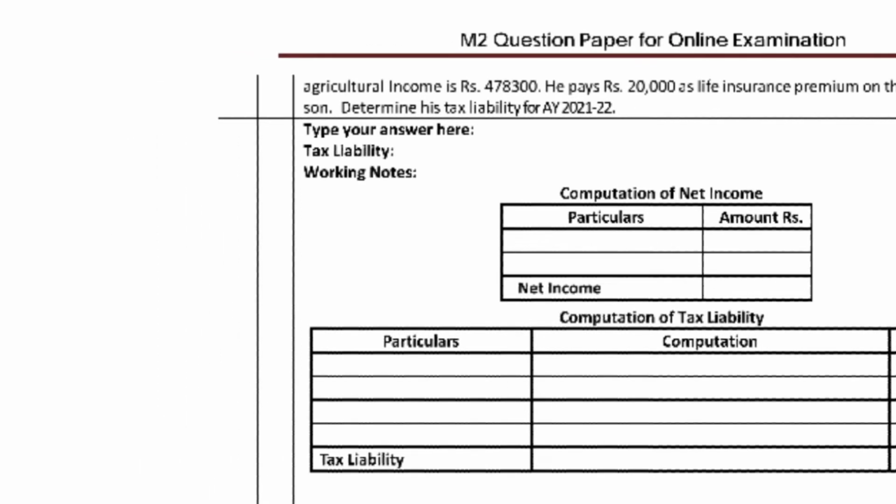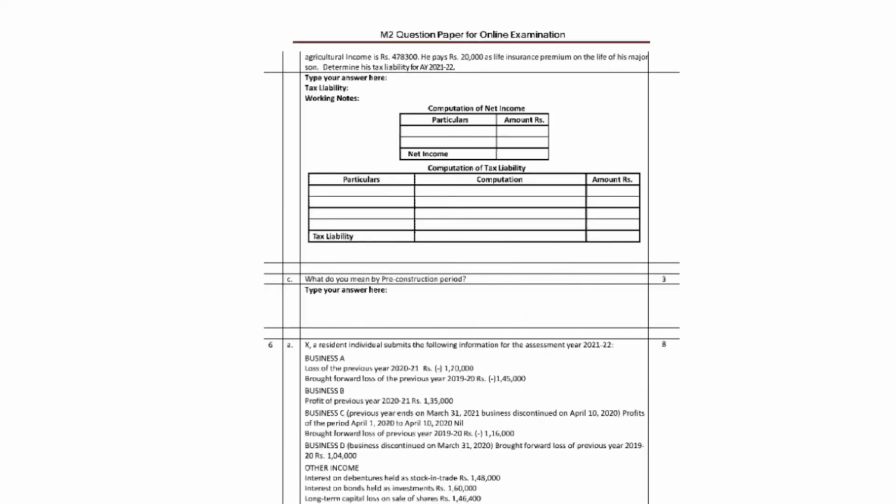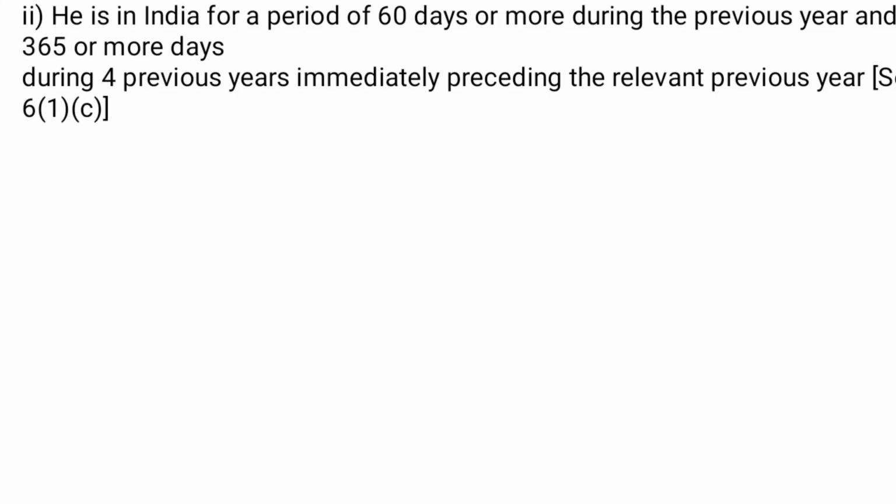So here it is, Fifth B. Agriculture income is 8 lakhs 10,000. So 8 lakhs 10,000 is the agricultural income.